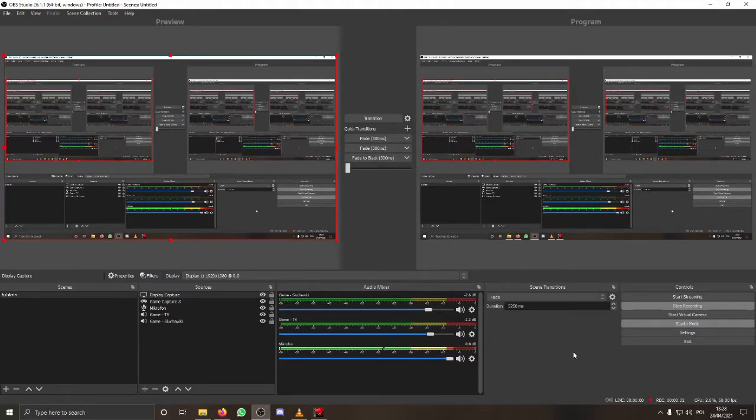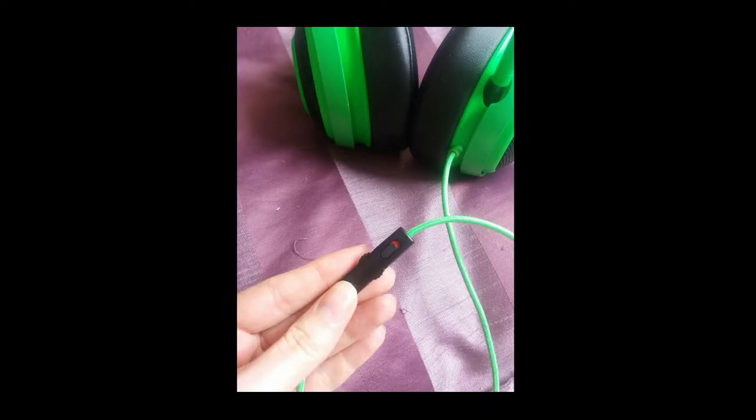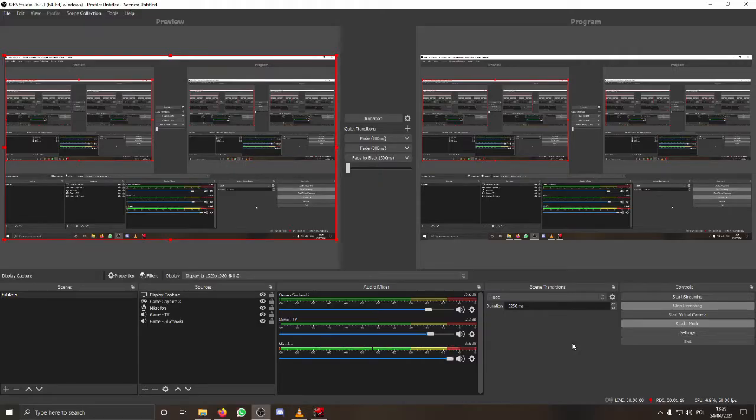Hi guys, I had this problem with my OBS recordings when my mic would constantly pick up noise. Here, there is a constant background noise. And it's always there, even when I mute the mic and even when I disconnect the headset entirely from the splitter. And this is how I solved it.